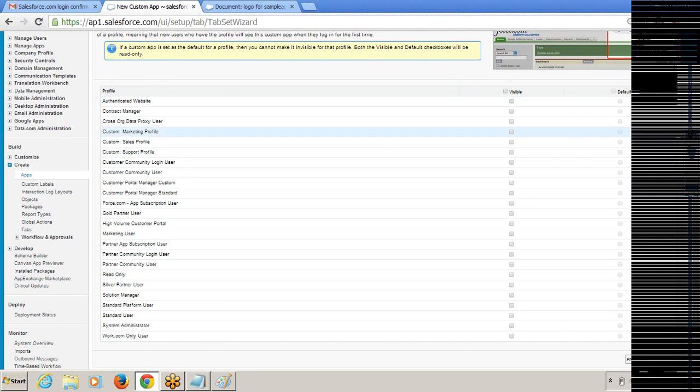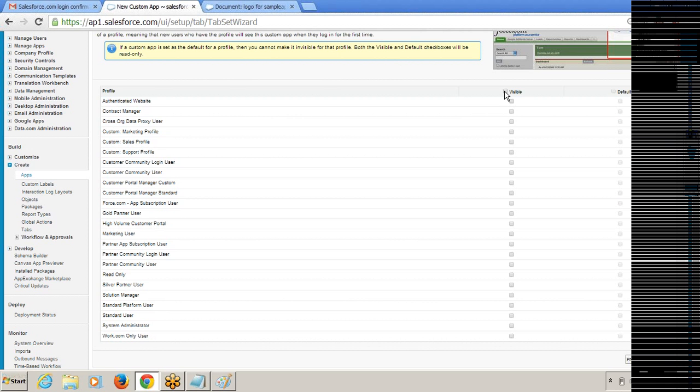These are all standard profiles which are created by Salesforce.com. Do you want to give access on which profile on this newly created application? Do you want to show this application to which profile? If you want to show this application to all profile users, just click on this checkbox, so it will appear to all users who have these profiles.